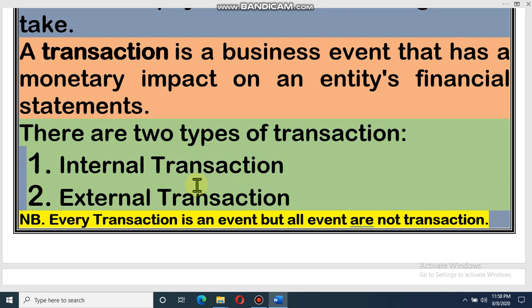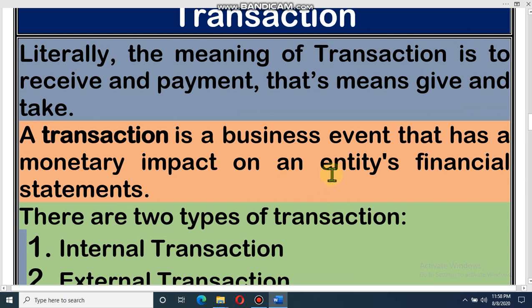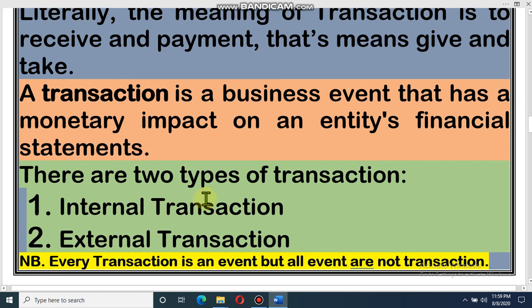Dear student, keep in mind that every transaction is an event, but not all events are transactions. That means there are some events which are not transactions. Dear student, in the characteristics of transaction, I have told that it will impact an entity's financial statement. That means if any event does not change the financial statement, then it will not be a transaction. For being a transaction, it should change the financial condition, the financial position of an organization.